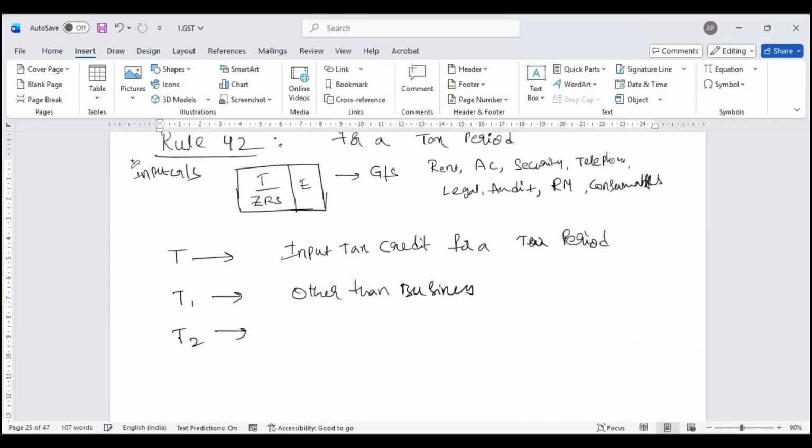T2, there is an inward supply of goods and services used exclusively for exempt goods or exempt services. Let me come to Rule 42.